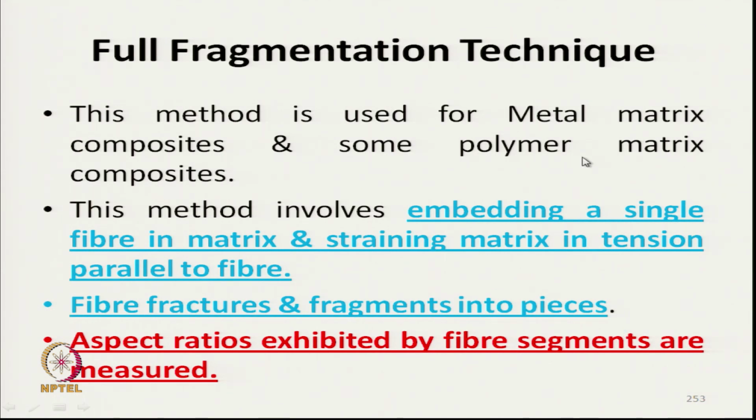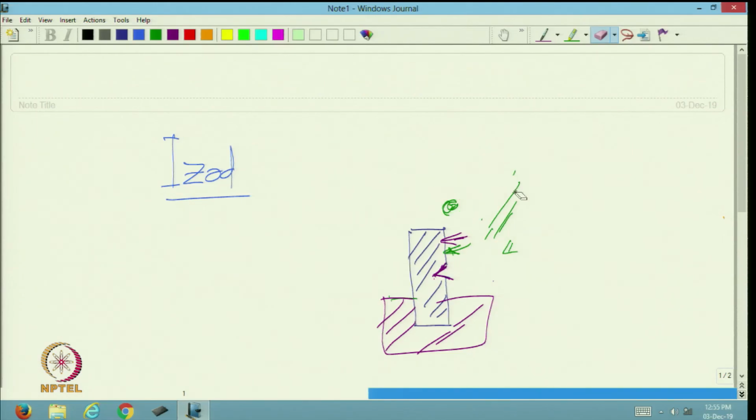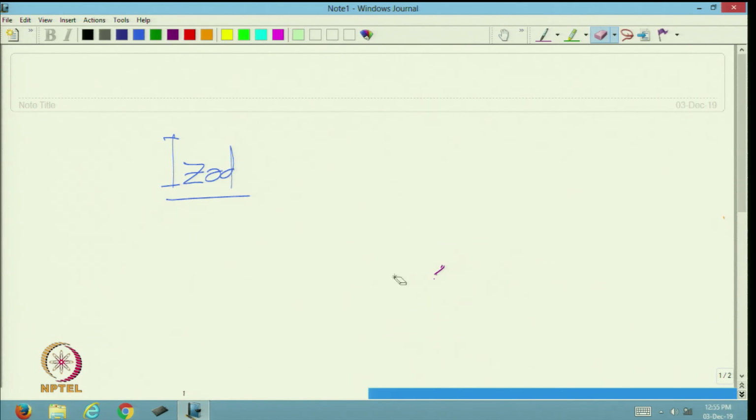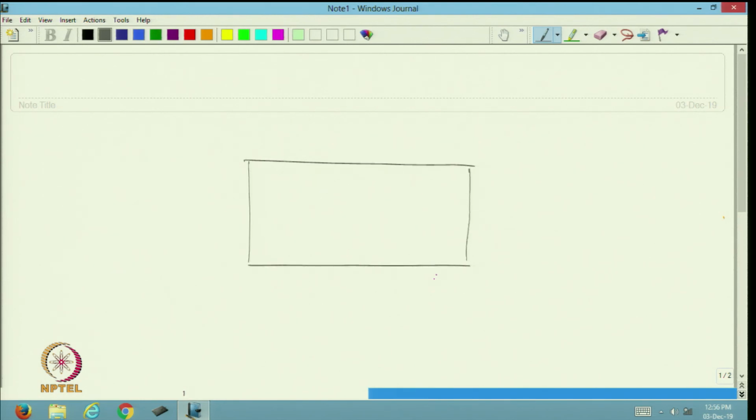Another technique is the fragmentation technique. This method is used mainly for metal matrix composites, sometimes polymer matrix composites. Typically we can use it for fibers with very high modulus where extensibility is less. This is the matrix, and these are the fibers. Now, once we apply an axial load,